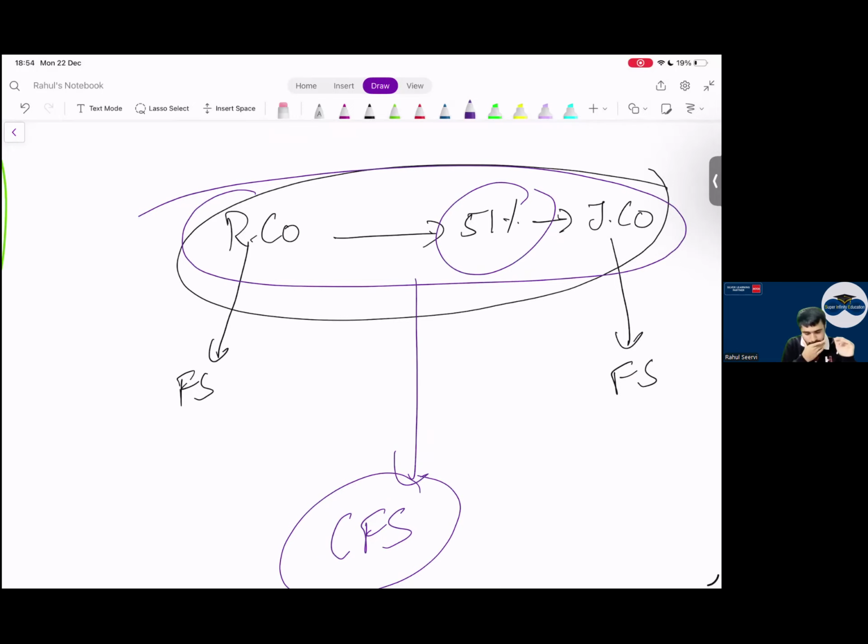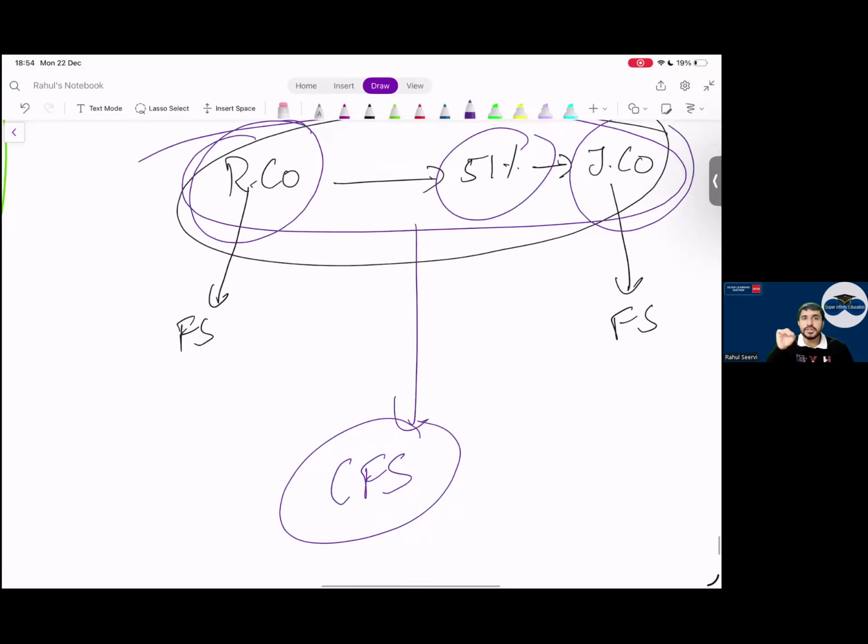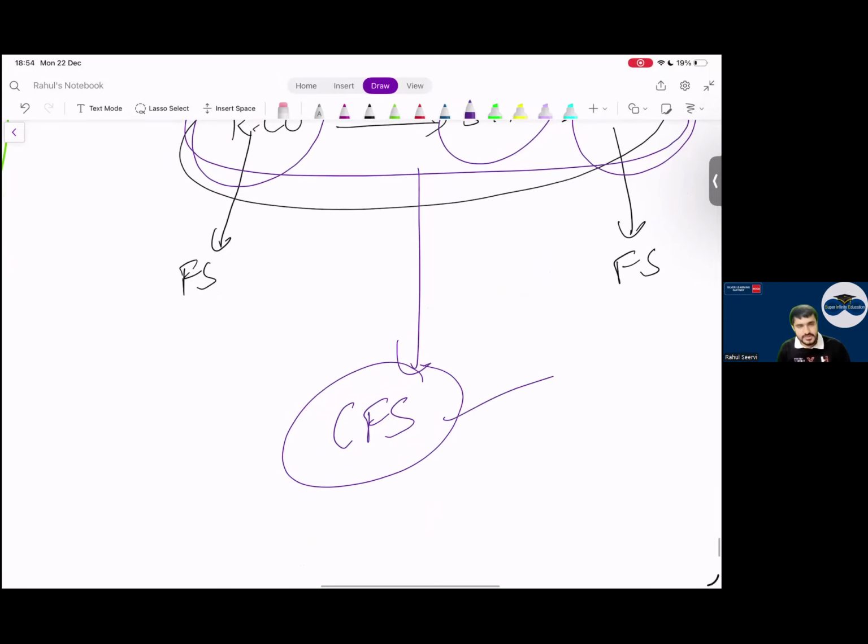Listen to me. Understood what consolidation means? Consolidation means that A, R Limited and J Limited will prepare a single financial statement. One single financial statement. This single financial statement is known as CFS, Consolidated Financial Statement. Sir, when they prepare CFS, what will they do? They will add the income of both the companies, reduce the expense, everything.